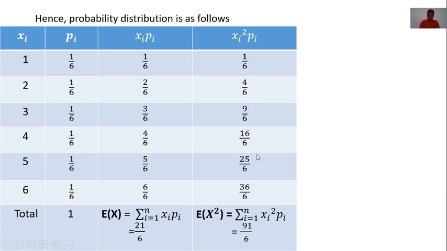Now taking the sum of this column, this is the summation of xi square into pi. This is the expectation of x square and it is 91 by 6.